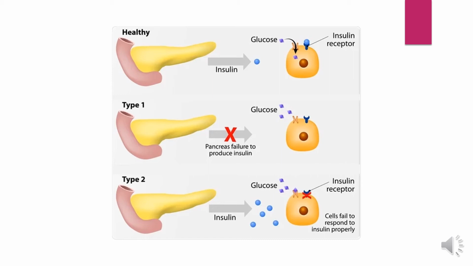Whereas in type 1 diabetes, the pancreas fails to produce insulin and hence the glucose metabolism is altered. In type 2 diabetes, insulin is secreted but unable to bind to the receptor. The receptor cells fail to respond to the insulin properly. These are the differences between the healthy, type 1 and type 2 diabetes mellitus.